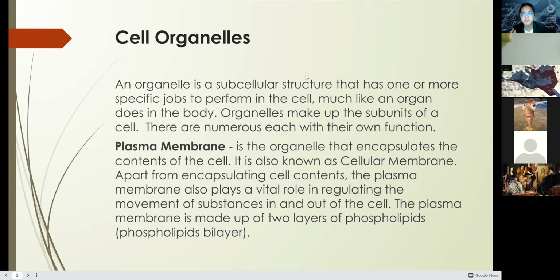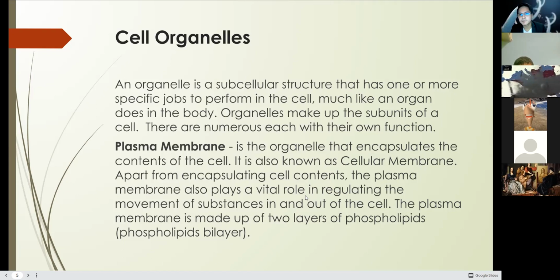It is composed of phosphorus and lipids, or fats, in 2 layers. This gives you an idea of how the plasma membrane regulates the fluid going in and out of the cell. So this regulates cellular osmoregulation, which is the movement of fluids in and out of the cell.